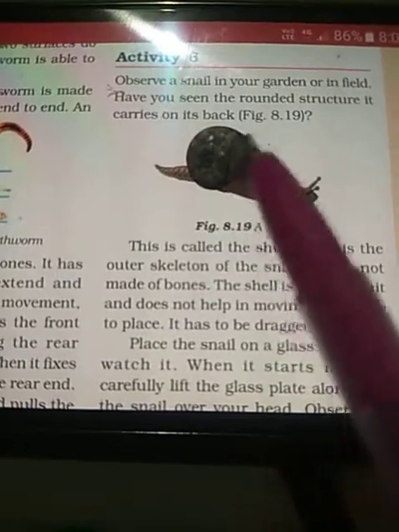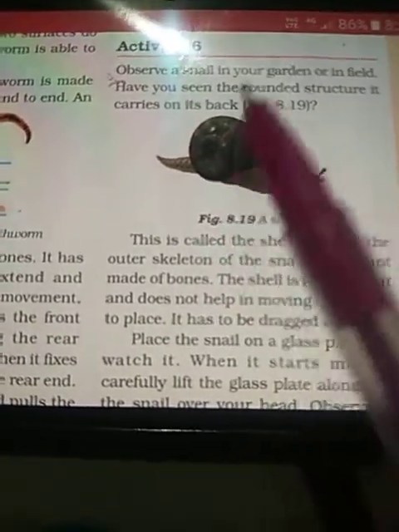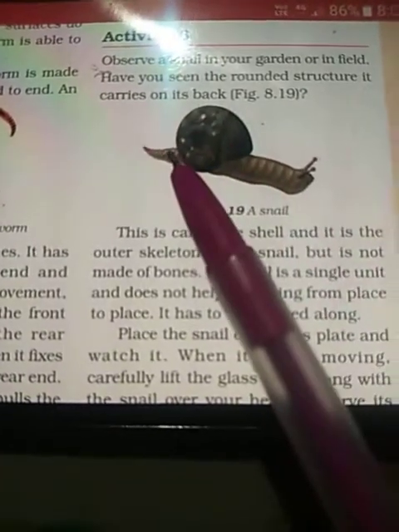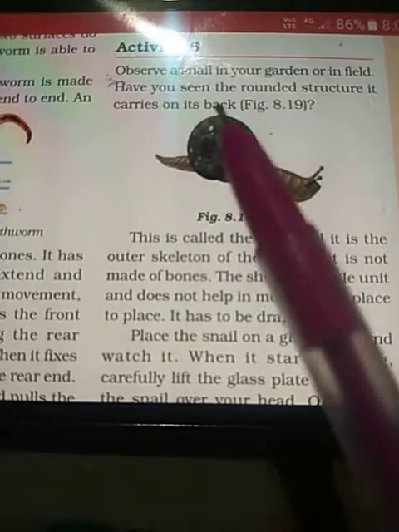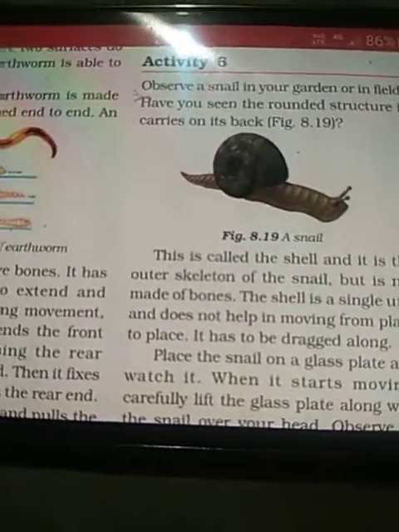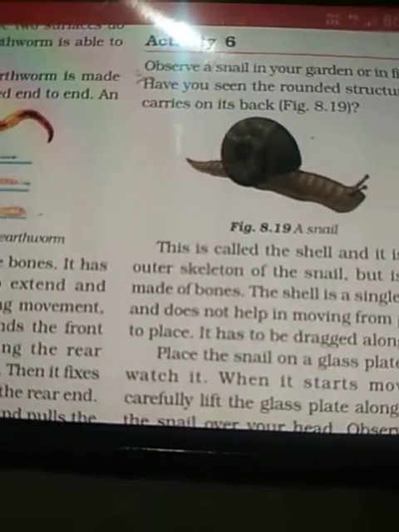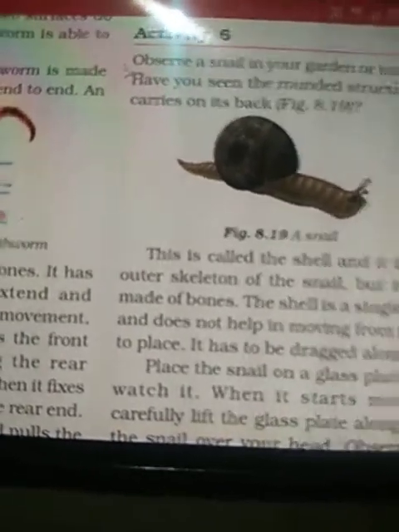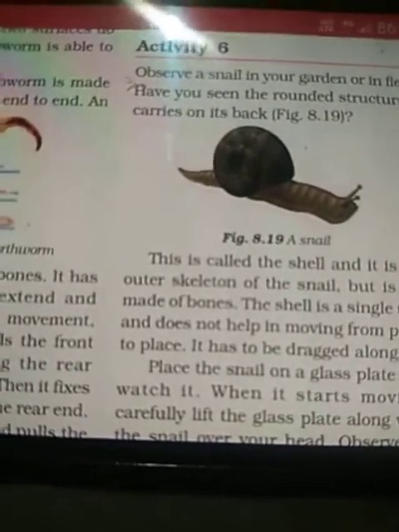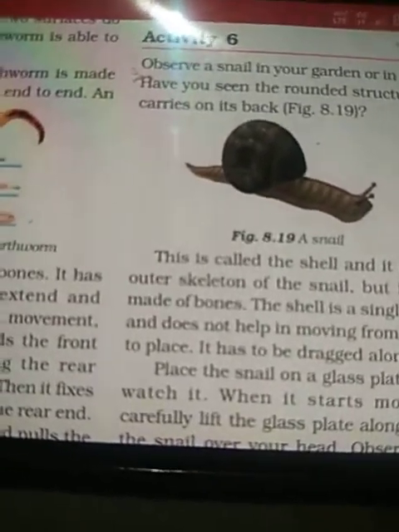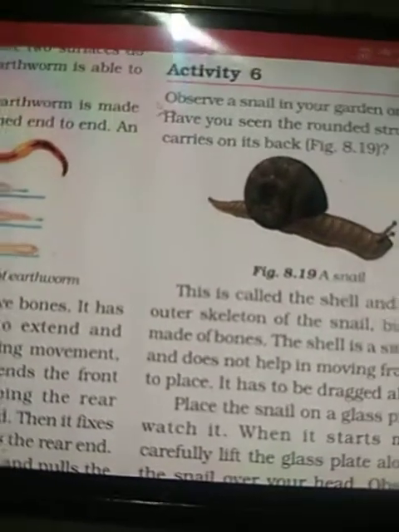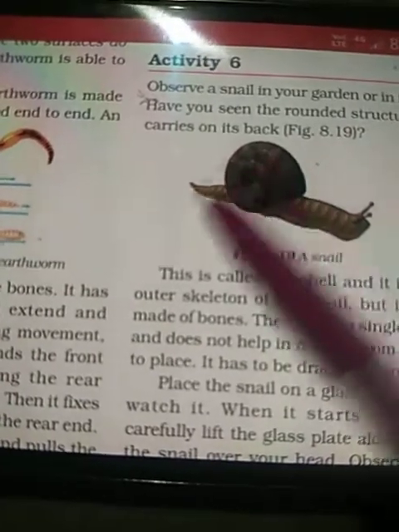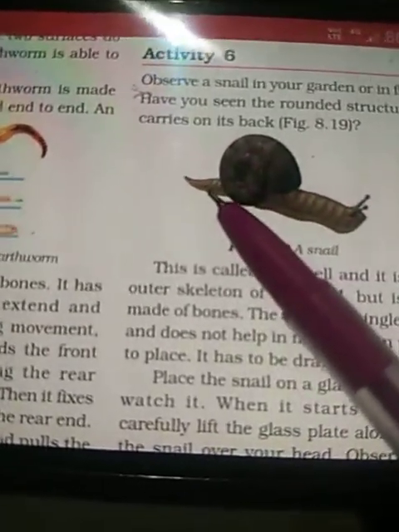You must have seen that while taking rest, or when the snail faces any danger, it hides itself inside its shell. So this is the outer skeleton, and this type of skeleton which is present outside the body is known as exoskeleton. And the skeleton which is present inside the body, which is not visible, is known as endoskeleton. The skeleton present in human beings and animals is the endoskeleton. We cannot see it from outside. But the skeleton which is present outside the body, which is visible outside the body, is known as exoskeleton.